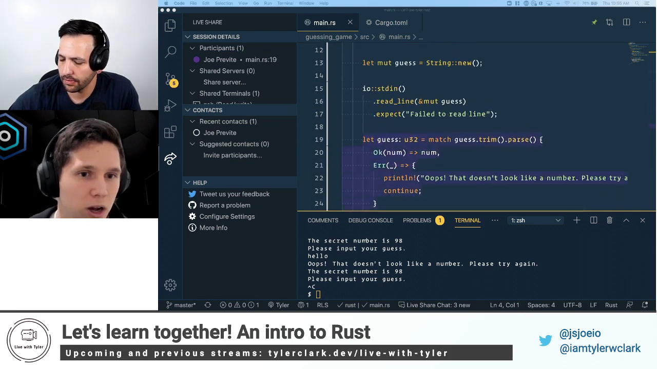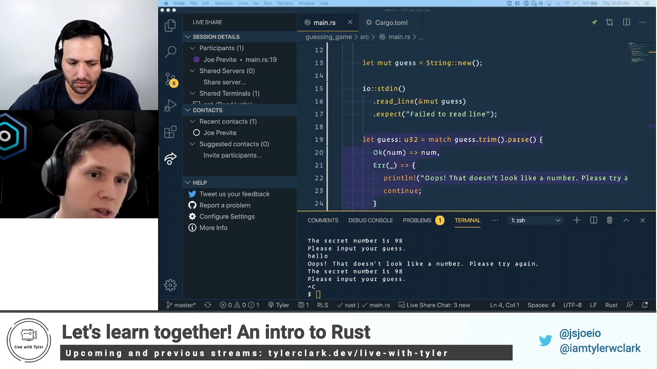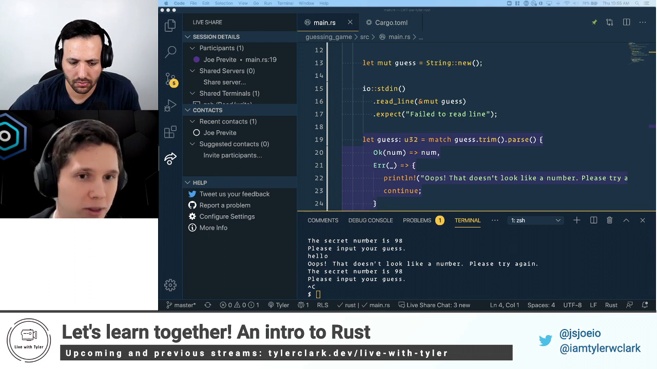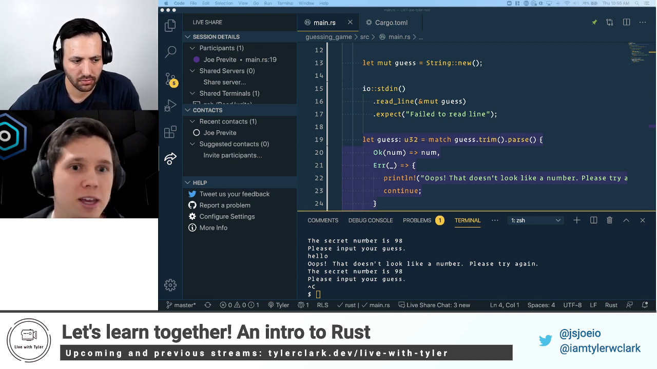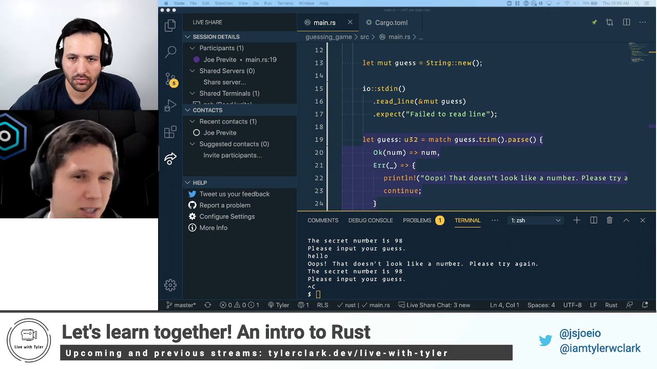Next thing we do is we're redeclaring guess. So we're shadowing the variable so that we don't have to have guess and then guess integer when we parse it from a string to an integer. So this is nice. You don't have to think about it, you don't have to have unnecessary variables essentially.